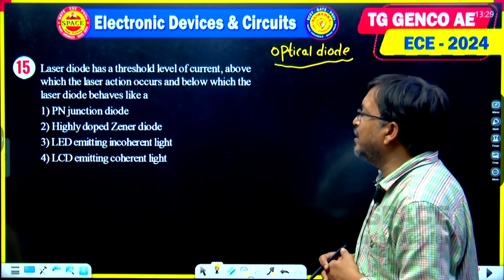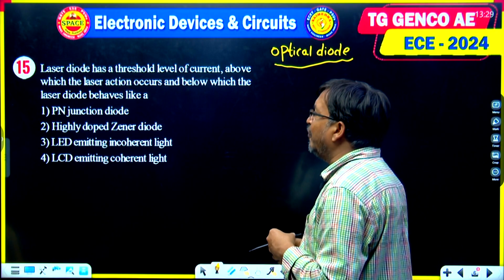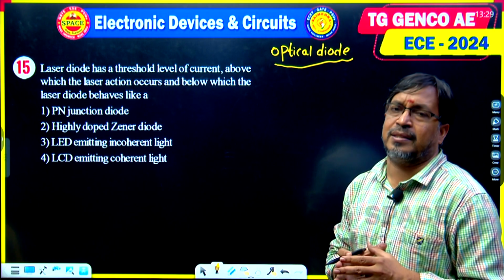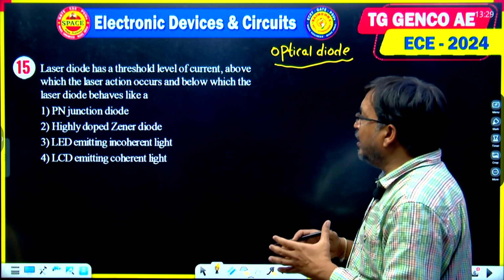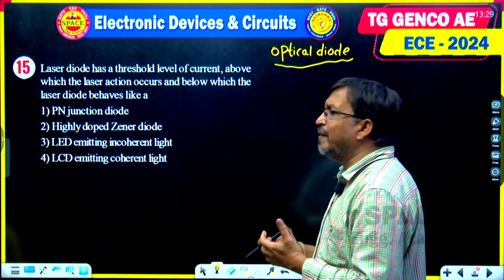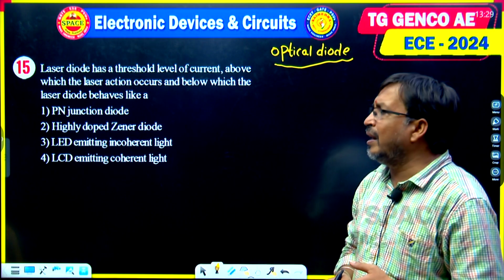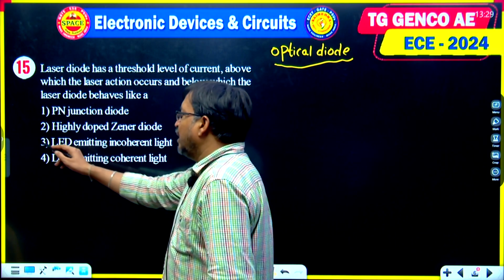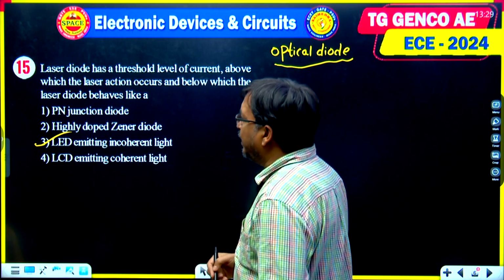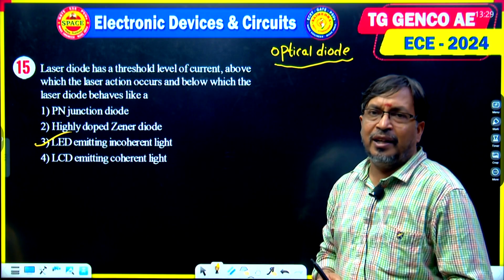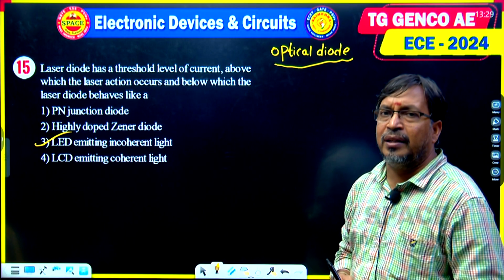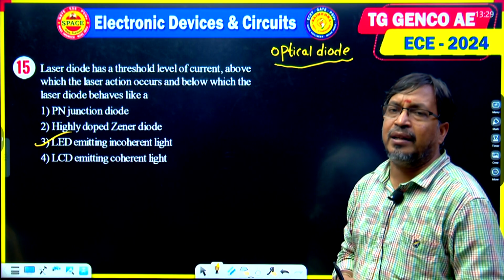So here he mentioned that when the current is greater than the threshold level, then laser action occurs. But when the current value is less than the threshold level, then the laser diode behaves like a light emitting diode emitting incoherent light. This is the option 3 correct answer.